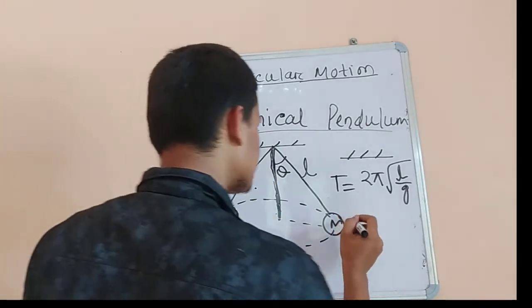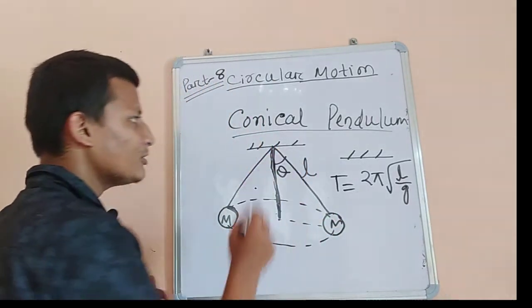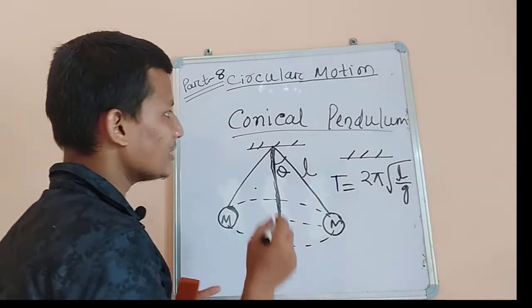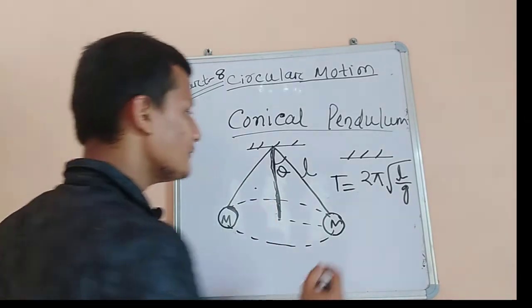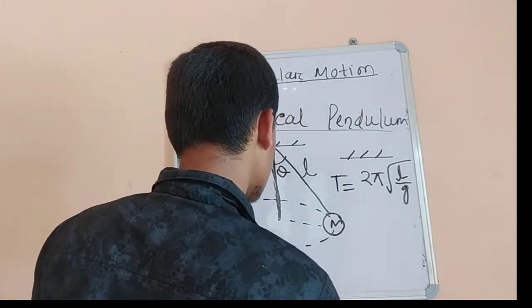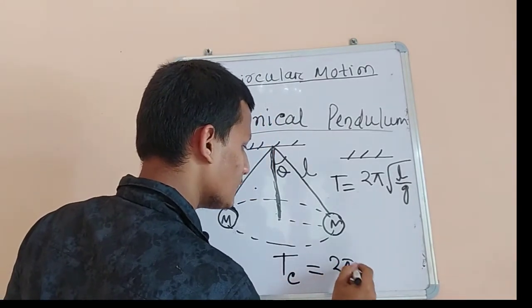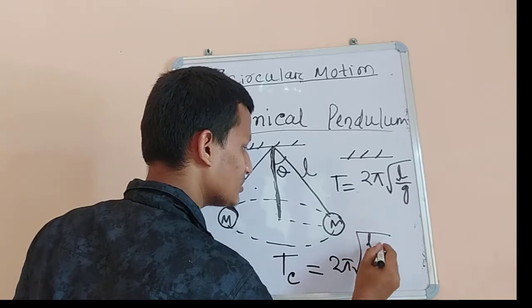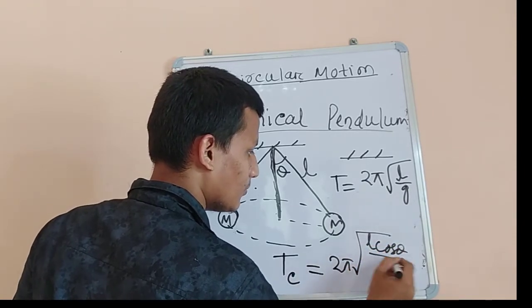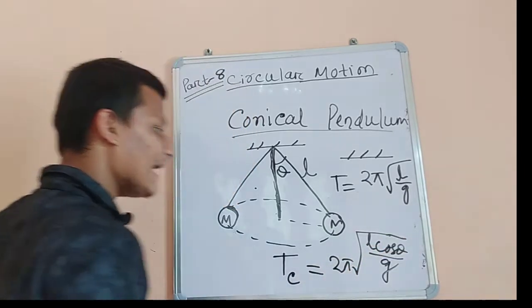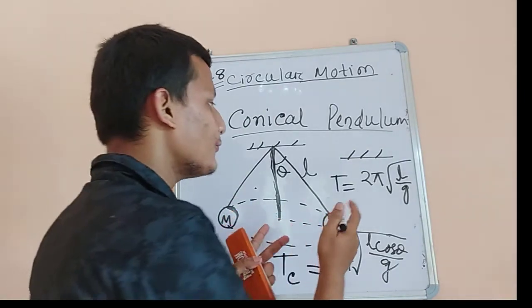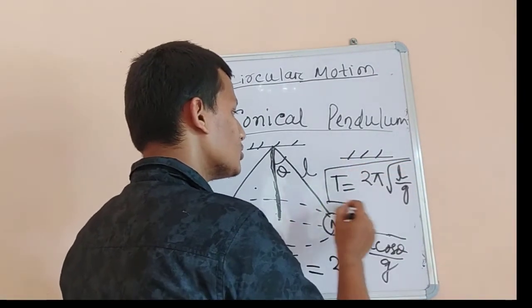So the time period for the conical pendulum, TC, is 2 pi root over L cos theta upon g.